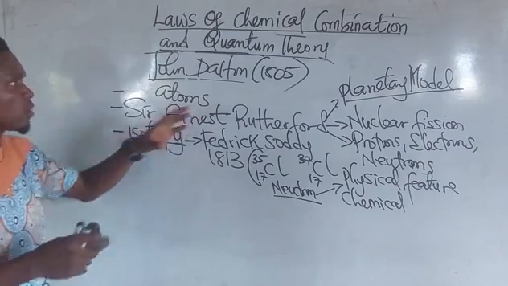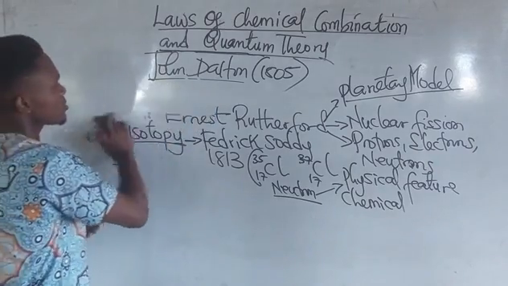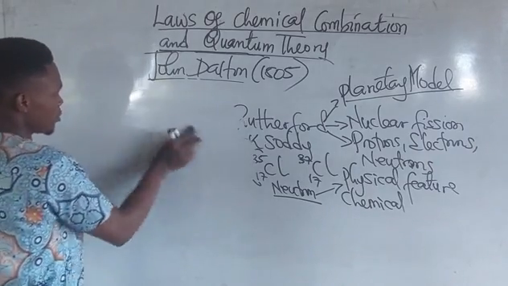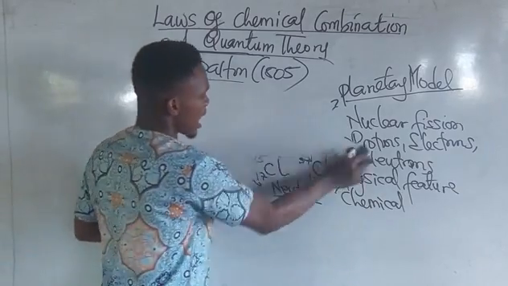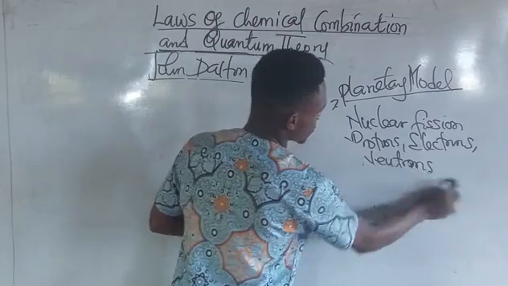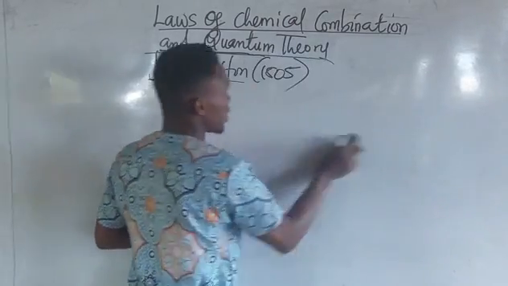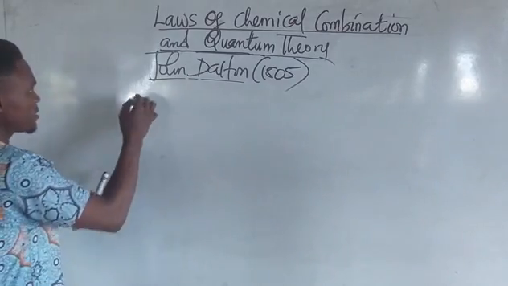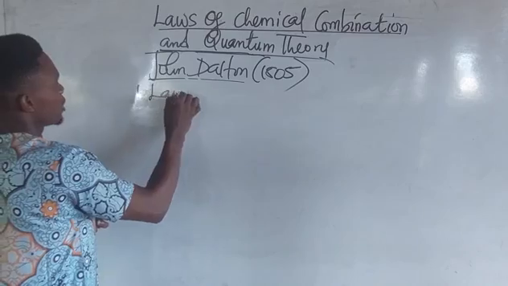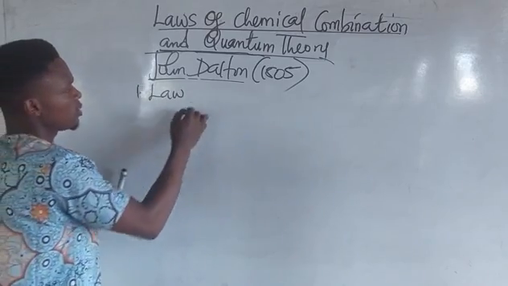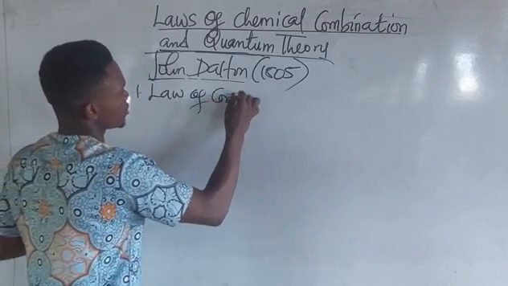That is all about John Dalton's atomic principle. Now, we've established that already, and so first thing first, let's also state the law of conservation of mass.